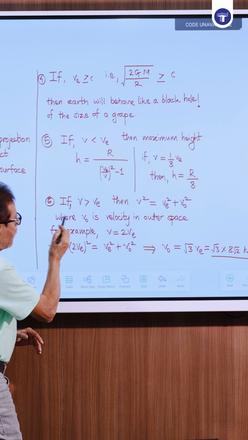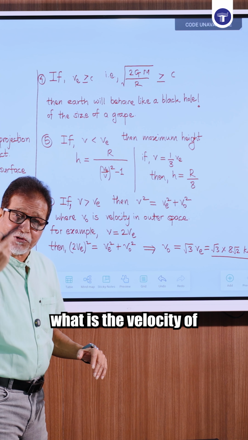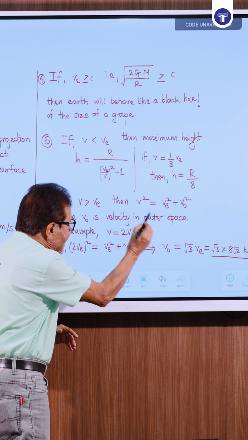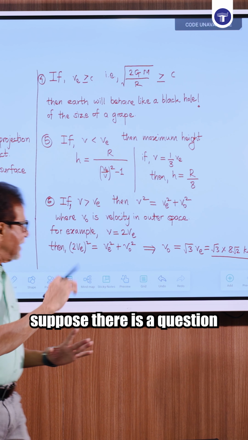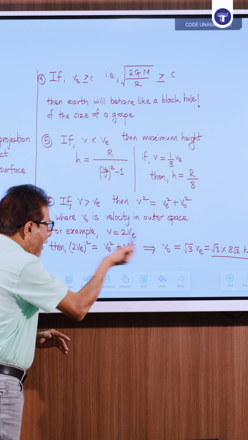Again, second, if v is greater than ve, then they'll ask you what will be the velocity of the body in outer space. The formula is v square equals ve square plus vo square, where vo is the velocity in outer space. Suppose there is a question, v is equal to 2ve, apply the formula and you will calculate the velocity in outer space is 8 root 6 km per second. It is easy to calculate.